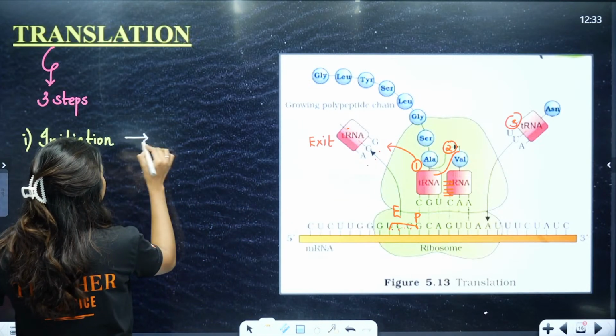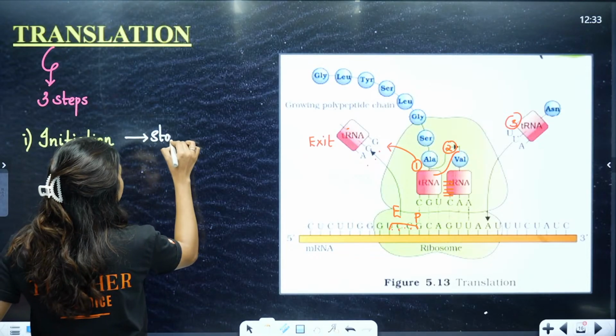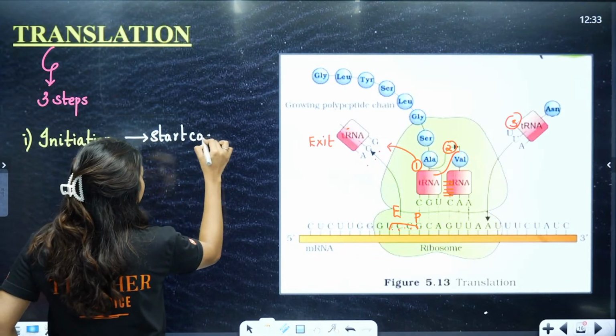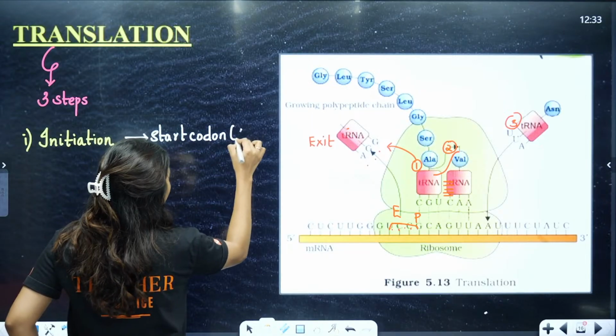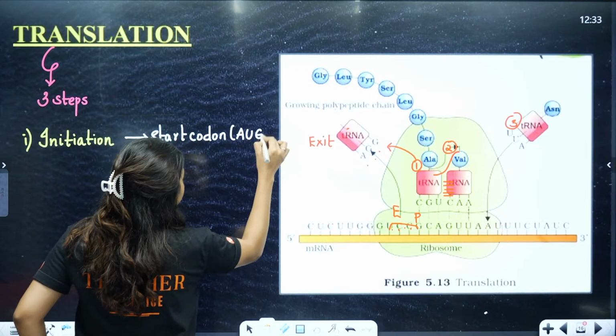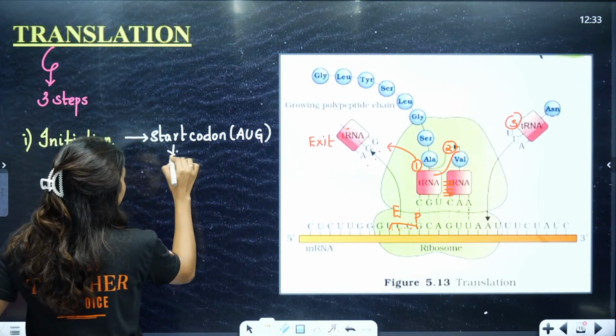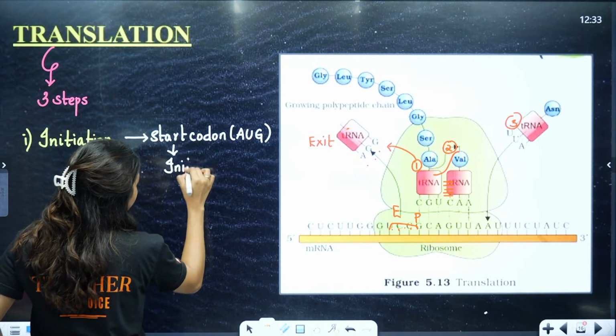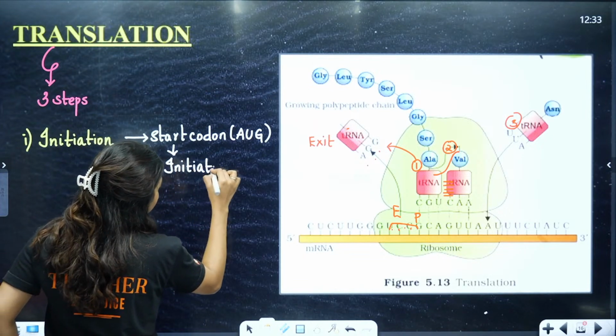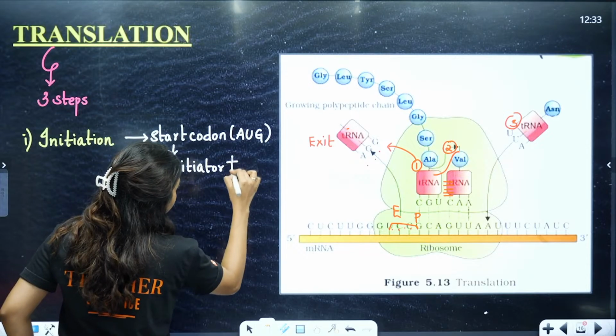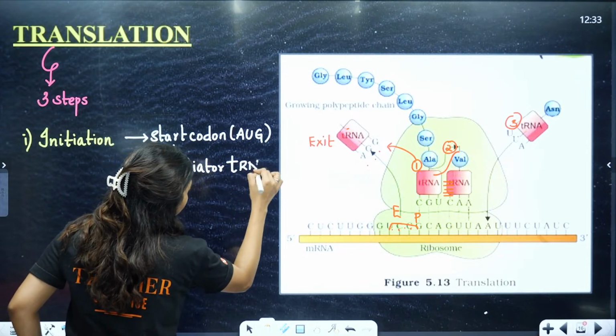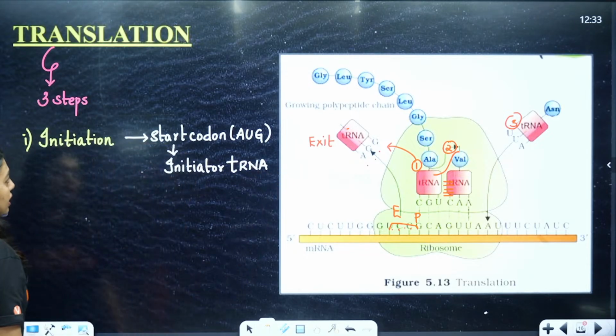In initiation, you will have a start codon, which is going to be AUG, and with the start codon there is going to be an initiator tRNA.